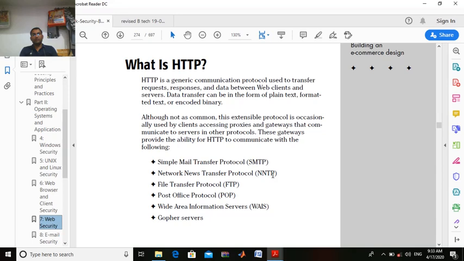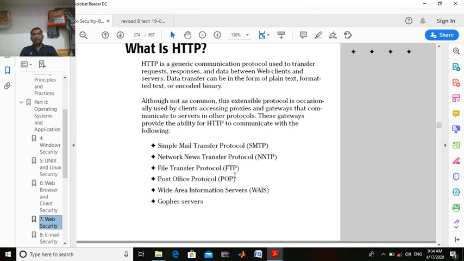Then Wide Area Information Servers, then Gopher servers. In these places we use HTTP, but nowadays in all these places we use hypertext transfer protocol for security, that is HTTPS.